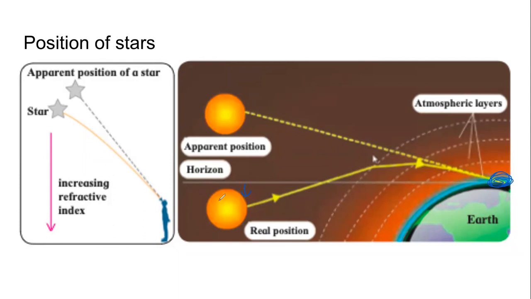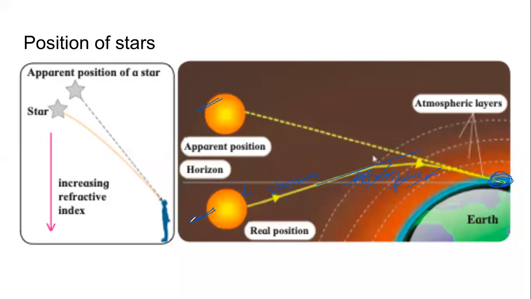Because of refraction, even when the sun goes below the horizon, see what is happening. Vacuum, atmosphere, rarer to denser. So ideally light would have gone like this, but then it will bend towards the normal. So it will bend upwards this way, and instead of seeing the sun here, we will see it here. So we will be able to see the sun even after it has actually set.